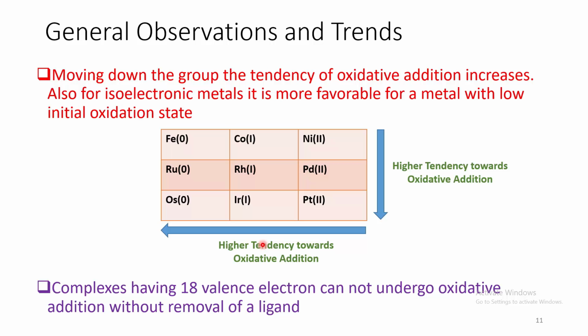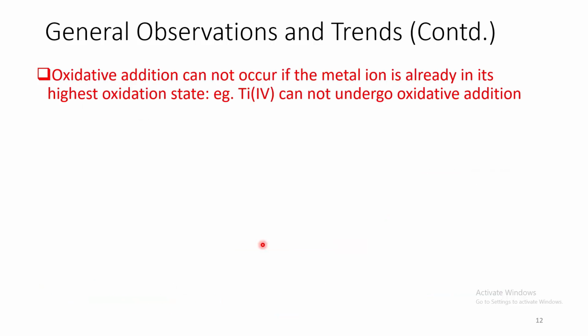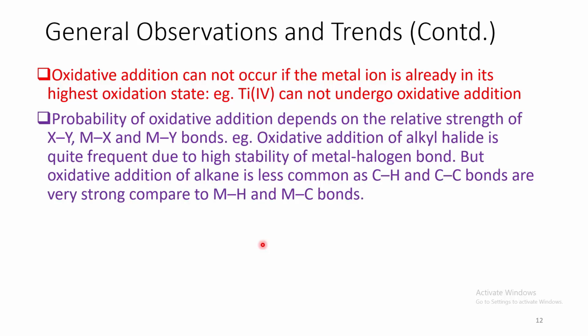Complexes having 18 valence electrons cannot undergo oxidative addition without removal of a ligand. If the metal ion is already in its highest oxidation state, then oxidative addition cannot occur, for example, titanium 4+. The probability of oxidative addition also depends on the relative strength of XY, MX and MY bonds.